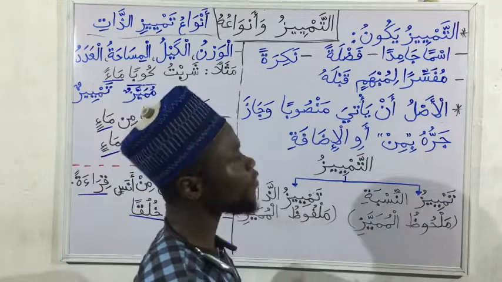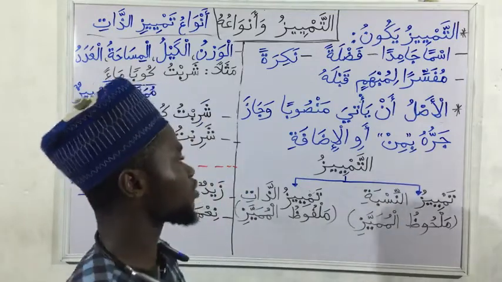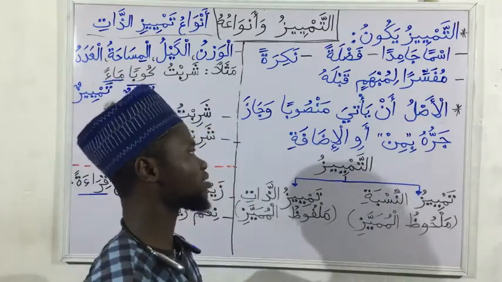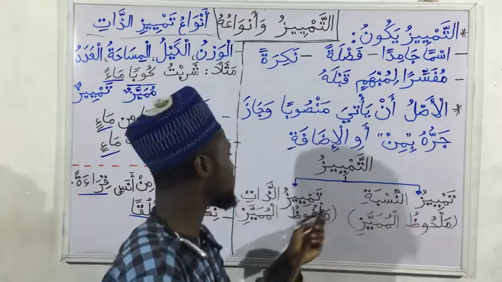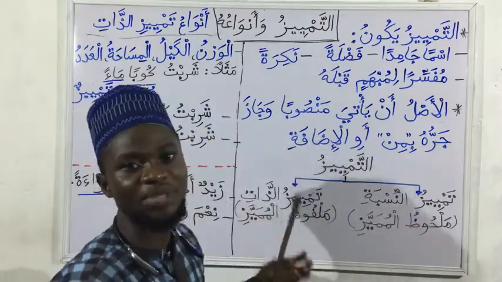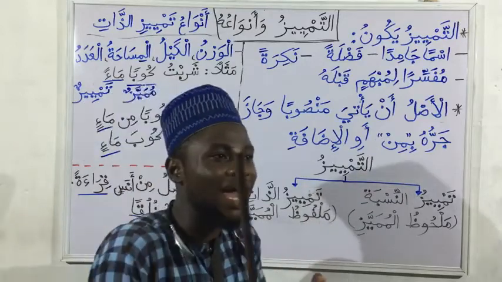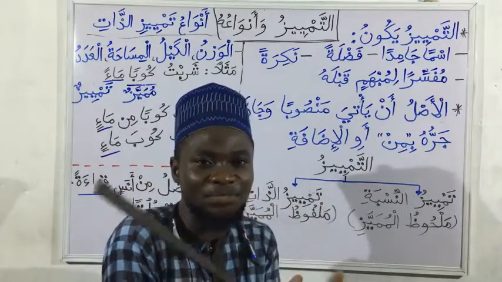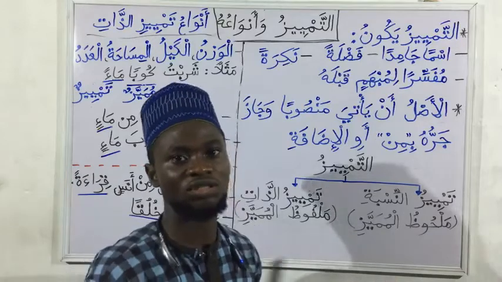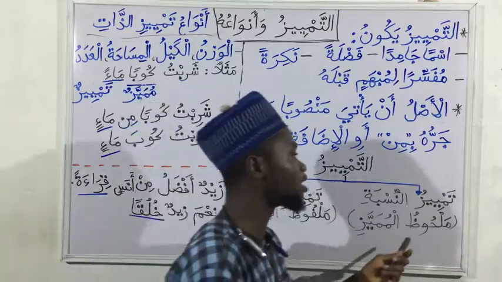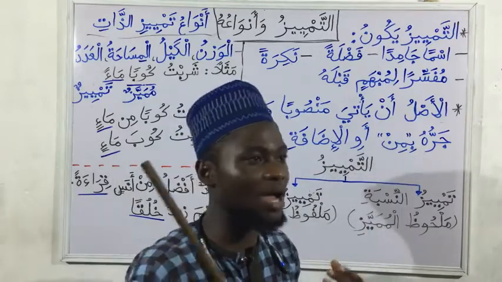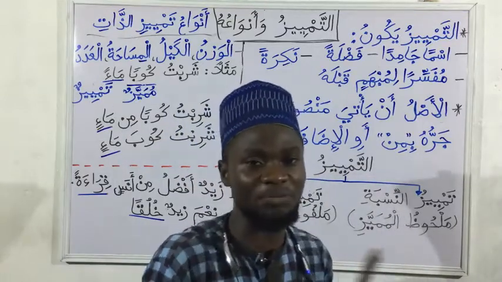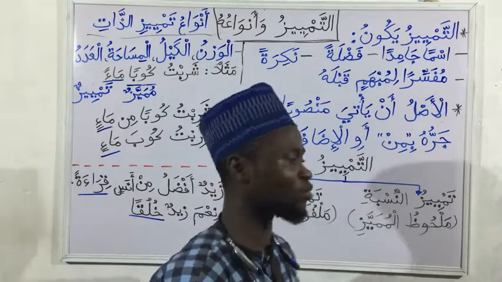Now, what are the types of tamyiz? So we have two types of tamyiz. At tamyiz, the first type, tamyiz dhat. Tamyiz of something that has essence, that is something that has matter, something we can feel and touch. That's the first type. And the second type, tamyiz nisba, tamyiz of ascription, tamyiz that we are ascribed to something.